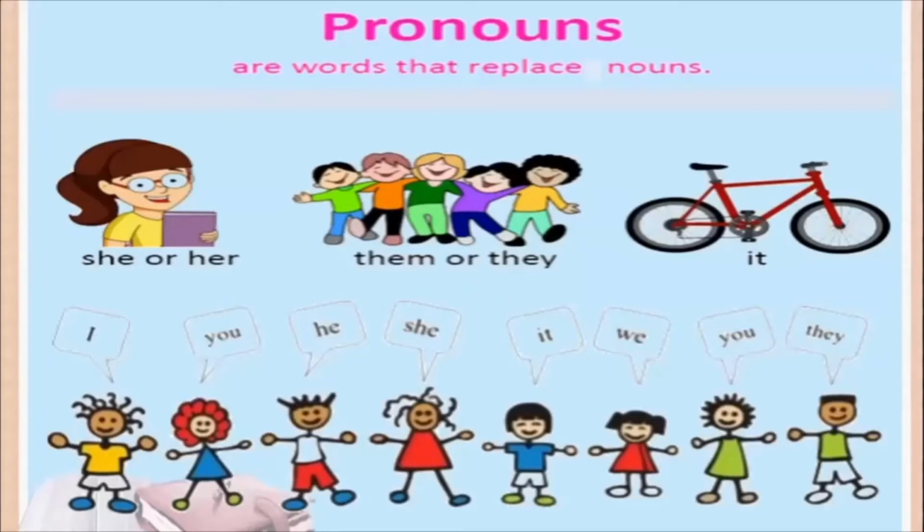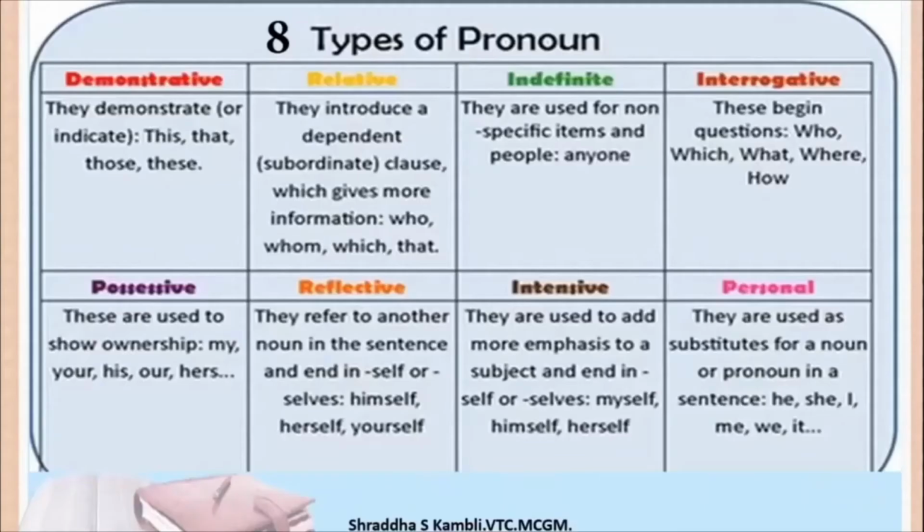Now children, in the beginning of the lesson I told you that we are going to learn about different types of pronouns. But before that, let us see what are all the types of pronouns that we have. So we have basically 8 types of pronouns. In this particular lesson, we will not look at all these types.